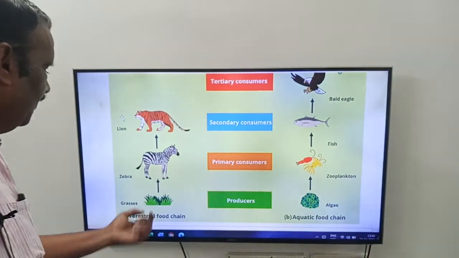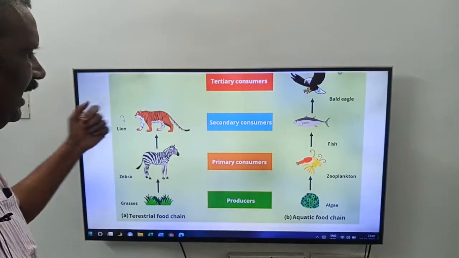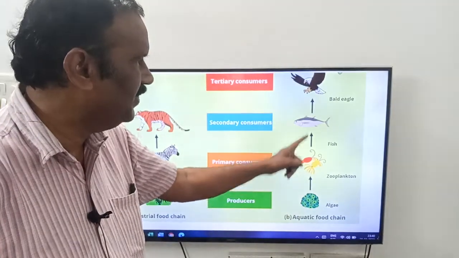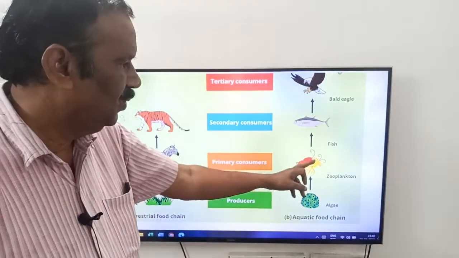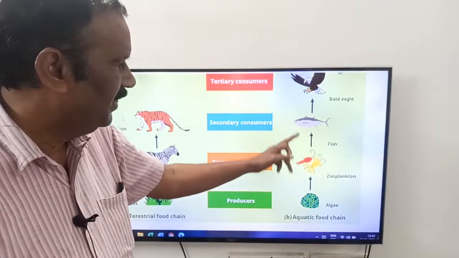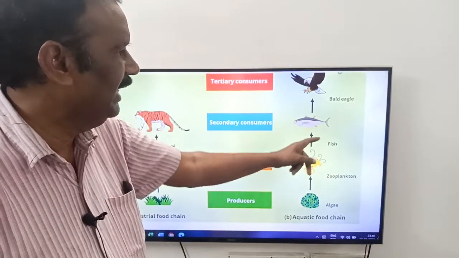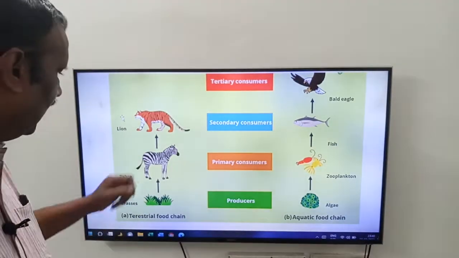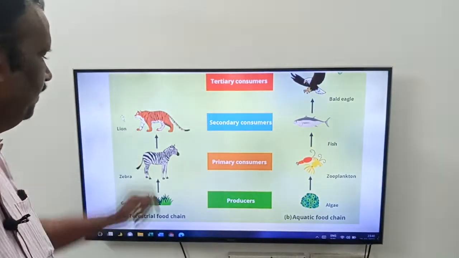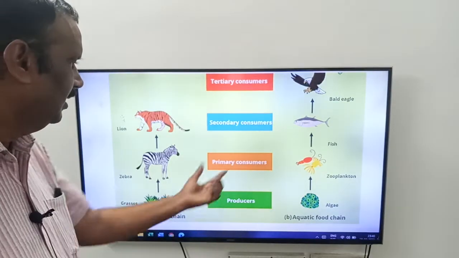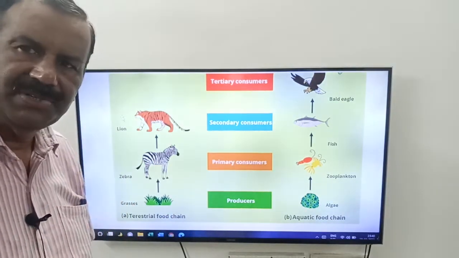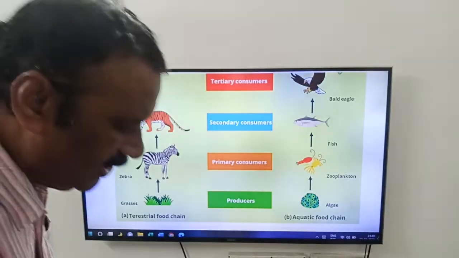Tertiary food chain, terrestrial food chain, friends. Grasses, zebra, lion. Aquatic food chain: algae, zooplankton, fish, eagle. Zooplankton eats algae, fish eats zooplankton, bald eagle eats fish. Here, friends, zebra eats grass, lion eats zebra. So producers, primary consumers, secondary consumers and tertiary consumers. Okay friends, this is about what, friends?